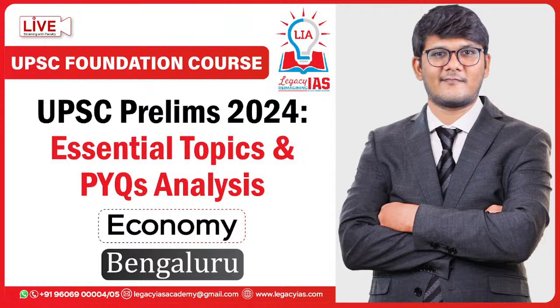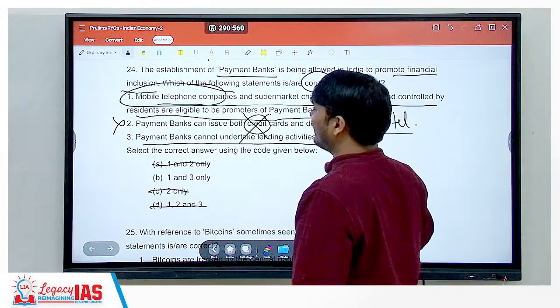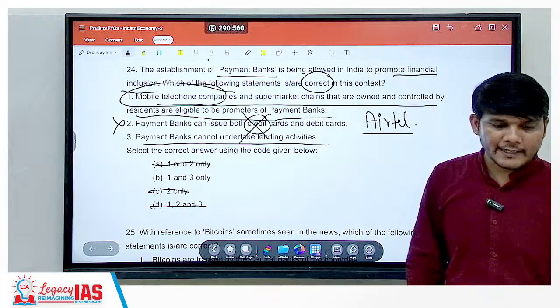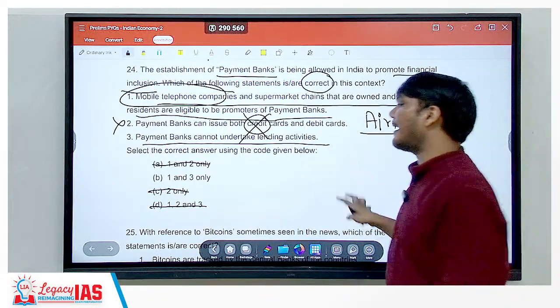And 3. Look, what is third? Still, you have to read the third statement as well. What is the third statement? Payment banks cannot undertake lending activities. They cannot undertake lending activities.